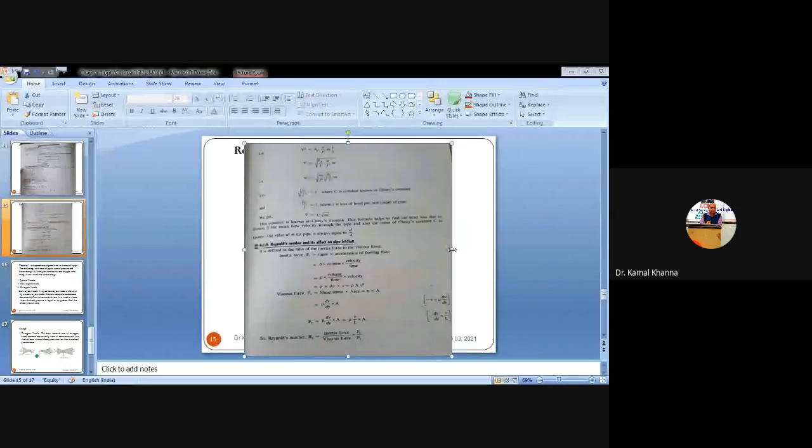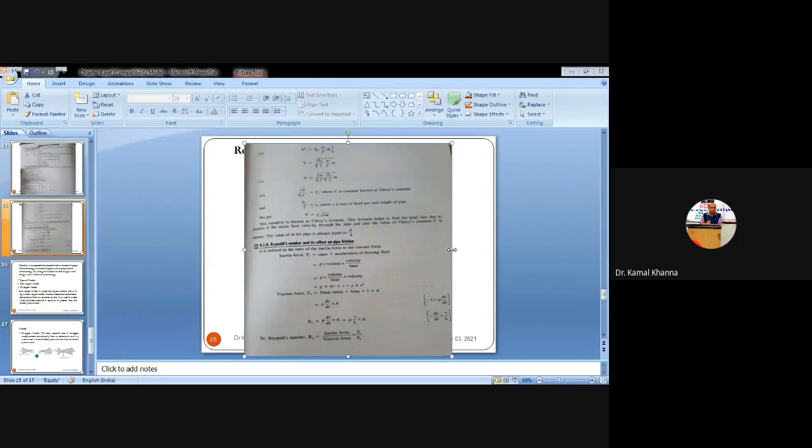of flowing fluid. So mass is what? This is density into volume, and acceleration is what? It is velocity per unit time. So rho into volume upon time into velocity. So volume upon time becomes what? You all know that it is discharge, or discharge can always be written as area into velocity. So rho into area into velocity. So it becomes rho A V square.